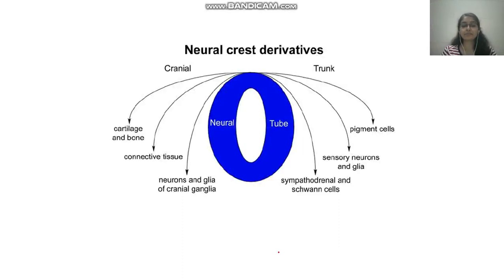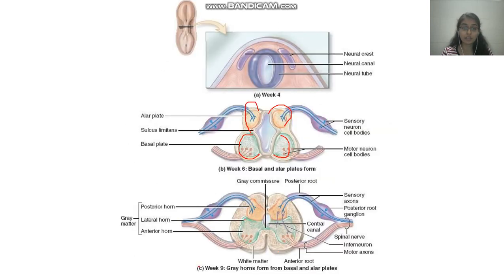And then in the trunk, all these crest cells, as we know, are below the ectoderm, below the skin. They will run throughout below the skin, giving rise to melanocytes. All the melanocytes in the body are derived from the neural crest, the remnants from the ectoderm. It will also give rise to dorsal root ganglia, as we saw here. You always have a small collection of axons outside the central nervous system forming DRGs, and these are also derived from the neural crest cells.